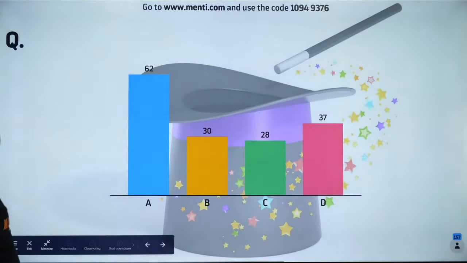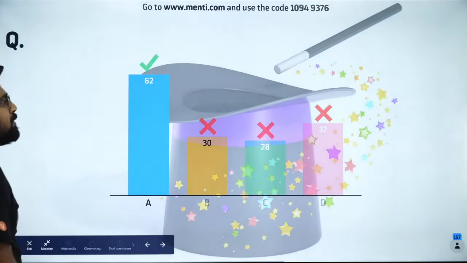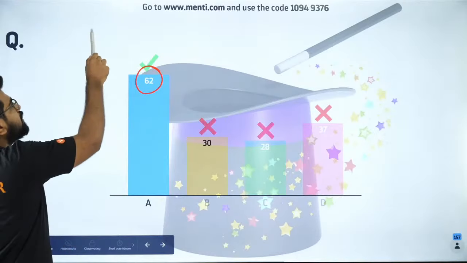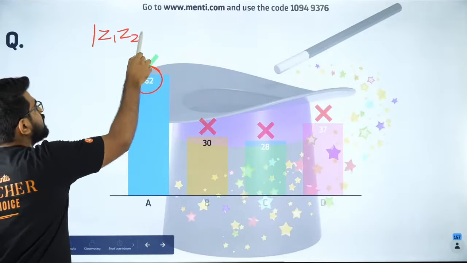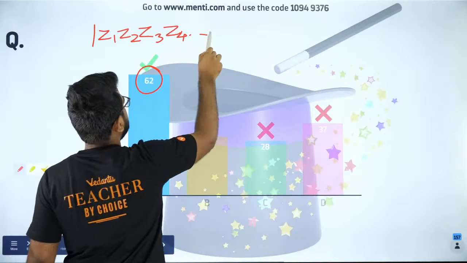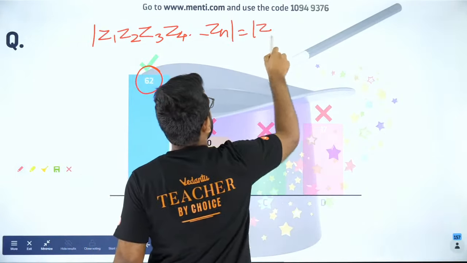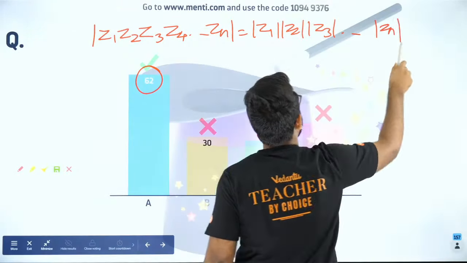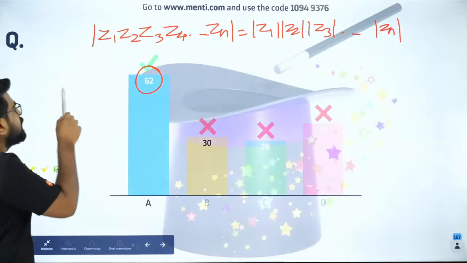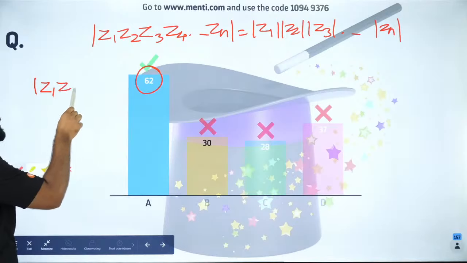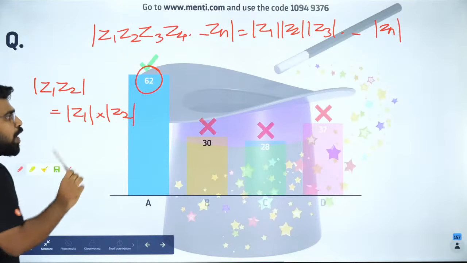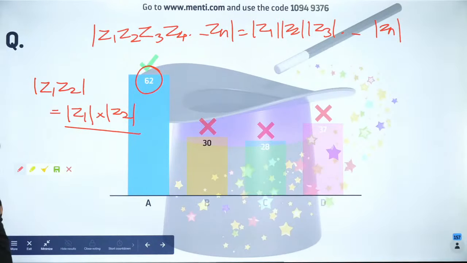Very good, Asta. Yes, look at this. So this shows people are making mistakes in algebra. You see only 62 people have got it correct. First of all, guys, the modulus of Z1, Z2, Z3, Z4 till Zn can be written as mod Z1, mod Z2, mod Z3 and all the way up to mod Zn. This is a property of the complex number modulus operation. So if you have mod Z1 Z2, my dear students, you can write it as mod Z1 into mod Z2. Are you all fine with that? Don't ever forget that. Clear?